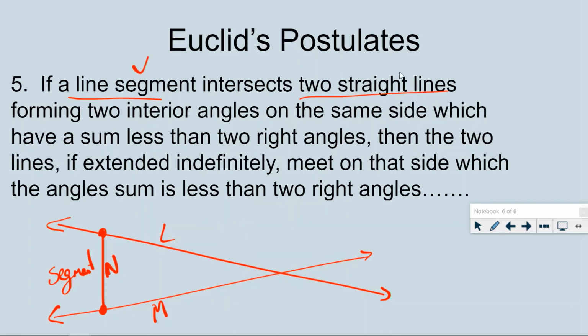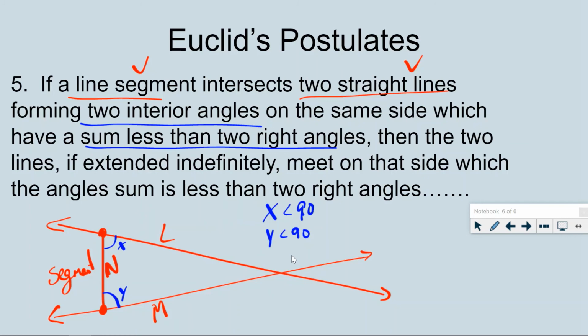So we have that part, we have that part, and this forms two interior angles on the same side. So that part is described by this angle and this angle. Those are my two interior angles on the same side, and they have a sum that's less than two right angles. So basically, that's less than 90 degrees. That's less than 90 degrees. Actually, let's label those two, X and Y. They don't both need to be less than 90, but in this case, they both are. They are less than 90 degrees.